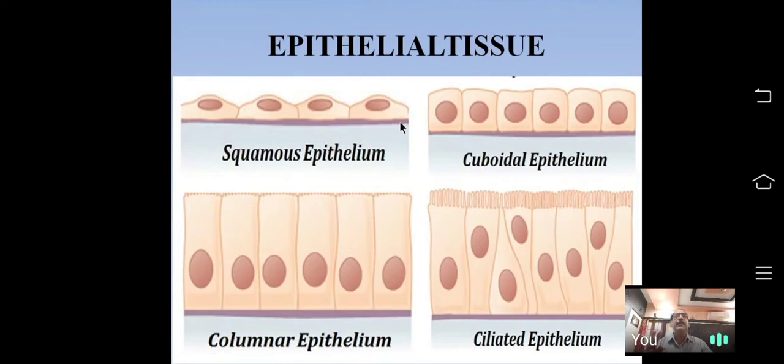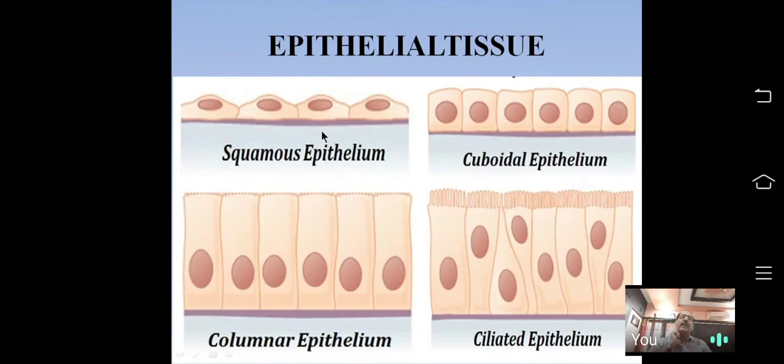This basement membrane is a non-living membrane made up of some proteins and polysaccharides. See, the squamous epithelial cells are irregular in shape. Cells are very thin and flat, arranged compactly side by side without leaving an intercellular space.